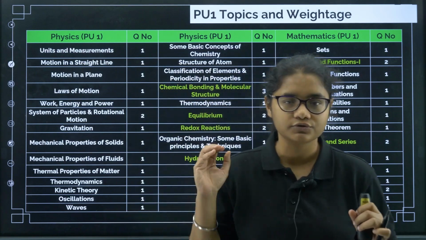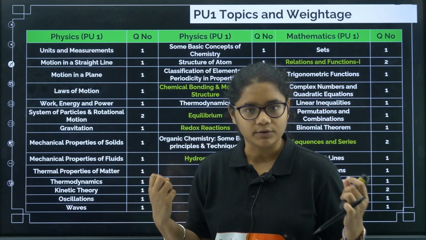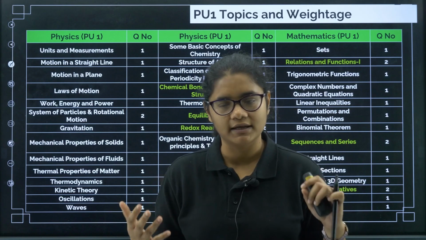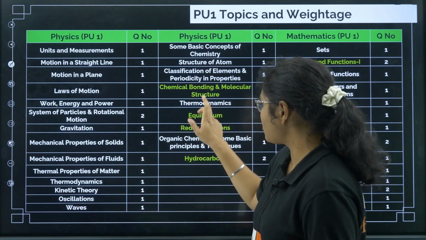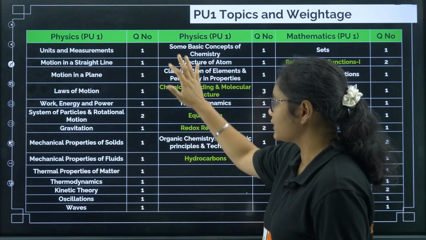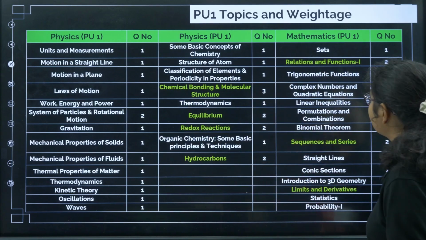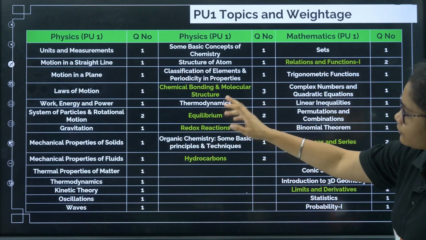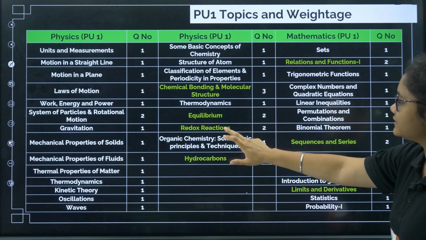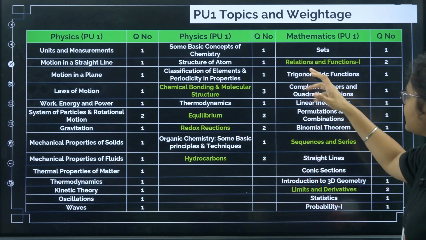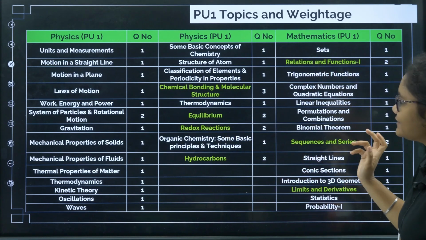Next is the weightage of PU1 chapters. As I told you, those students who have done really well in PU2, for them it is not a very big challenge. You can focus on these important topics from PU1. You can see the screenshot, take a screenshot here. From chemistry you can do chemical bonding, hydrocarbons, equilibrium, redox reaction. In maths, relations and functions, sequences, limits and derivatives.